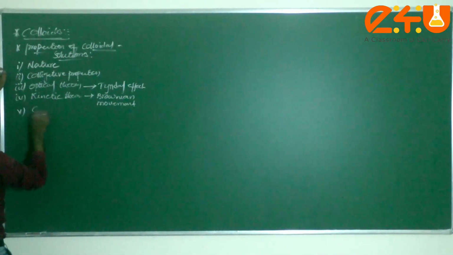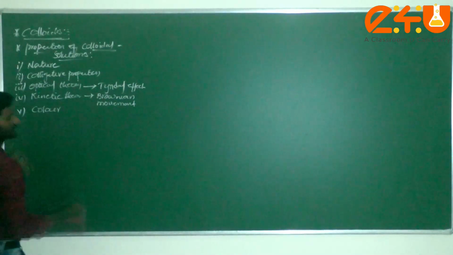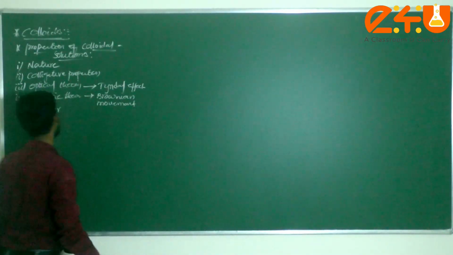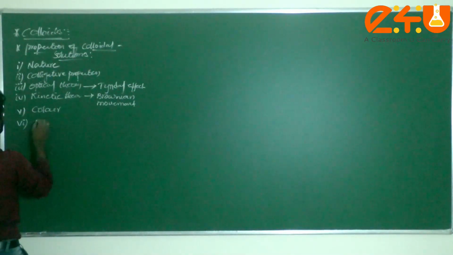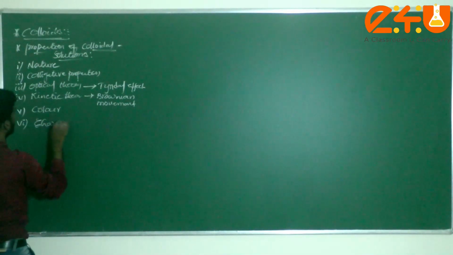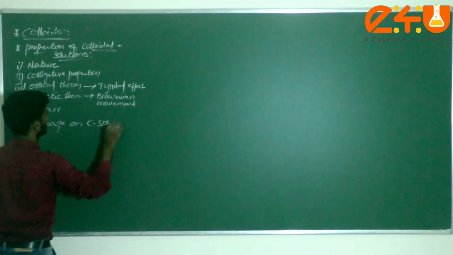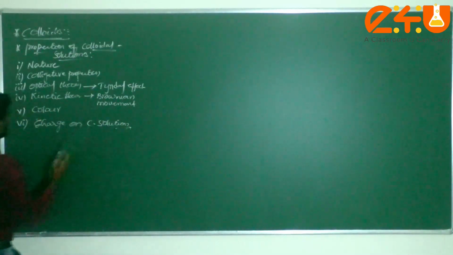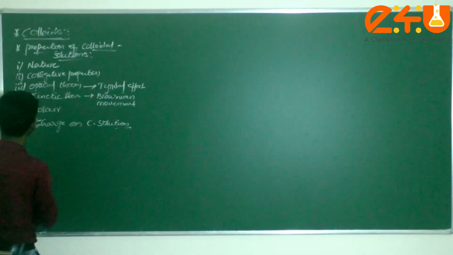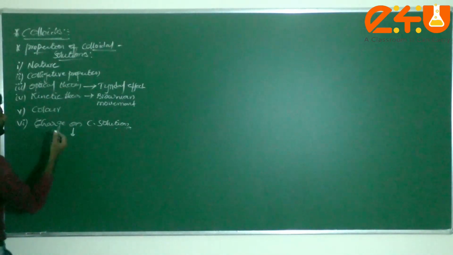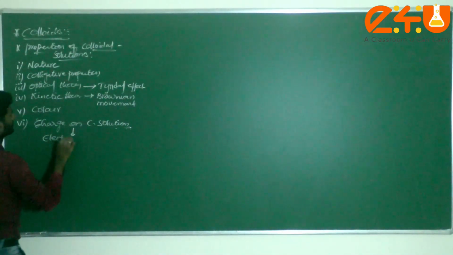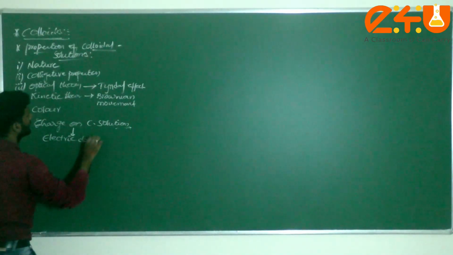Okay, fifth one, how the colloidal solution shows the color. Next one, charge on colloidal solutions. In that itself we have the electric double layer.